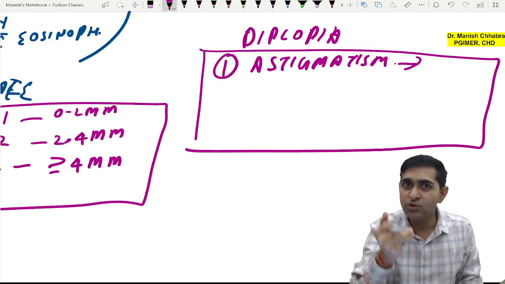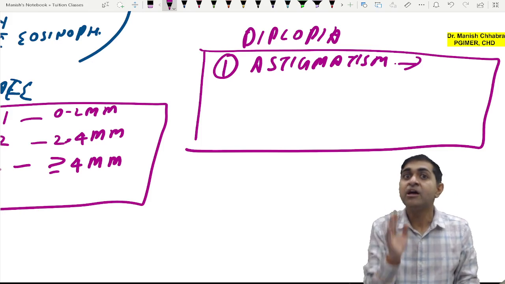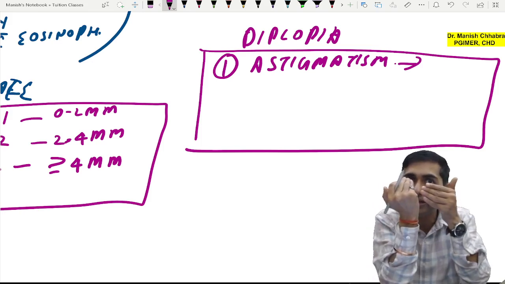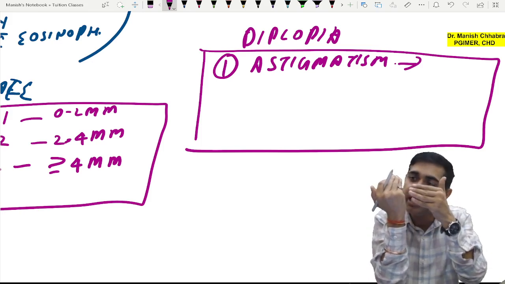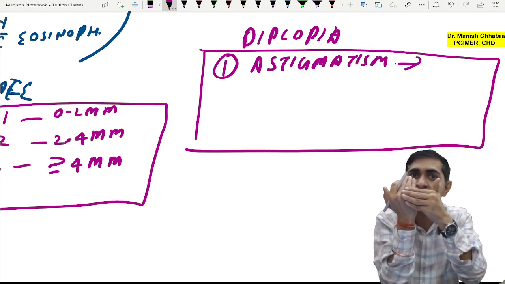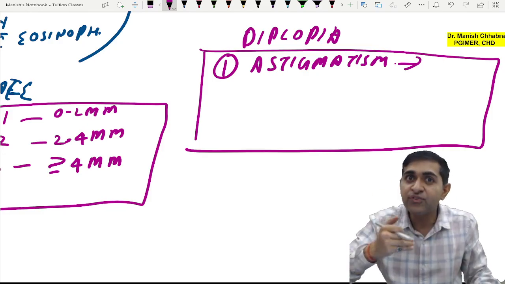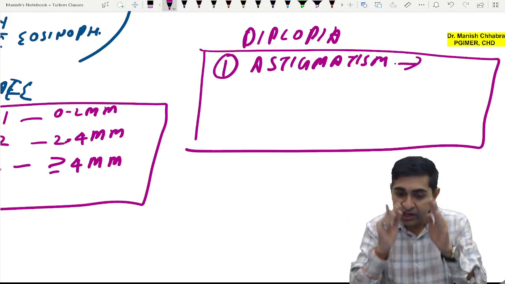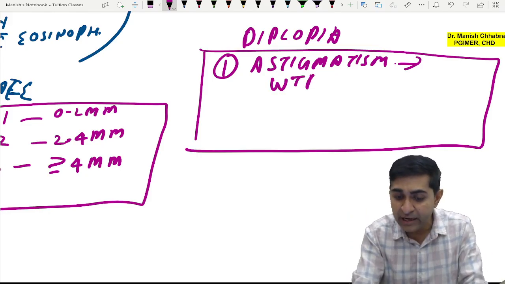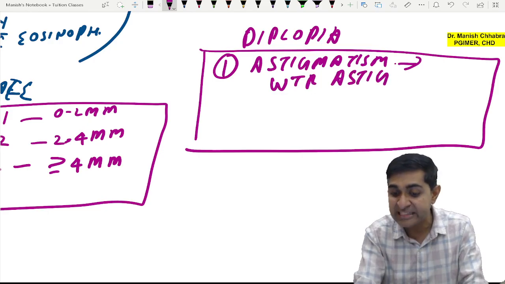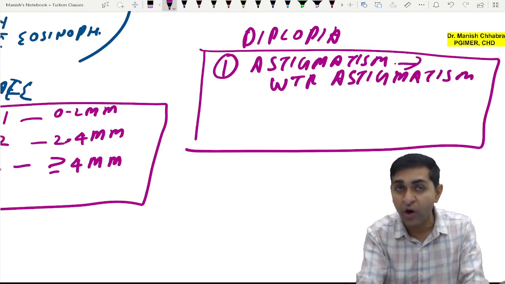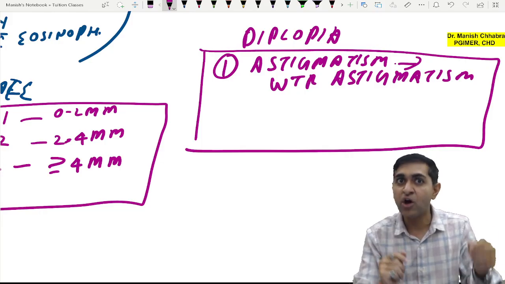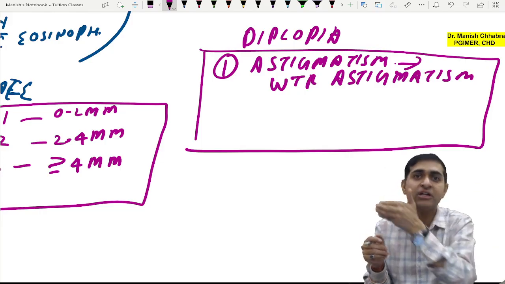That is why you call it with the rule astigmatism. Now because of the pterygium which is coming from the nasal side, as it runs across the x-axis, it is further going to flatten the x-axis. So there will be with the rule astigmatism because of excessive flattening of the x-axis.